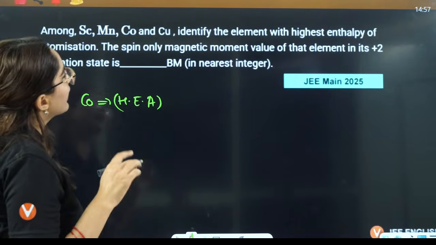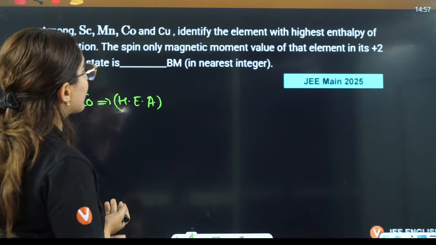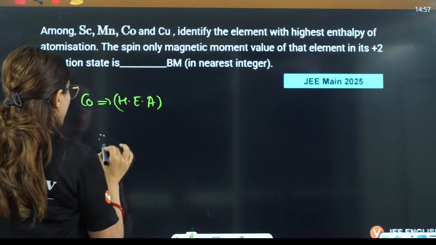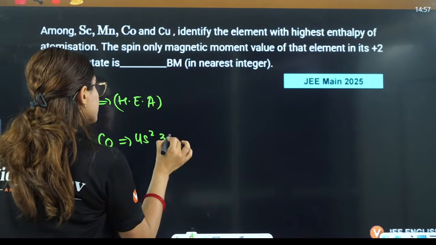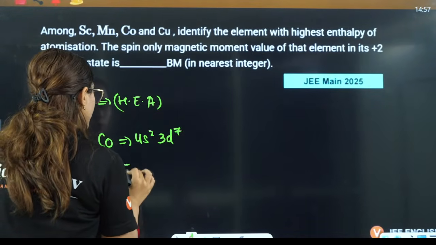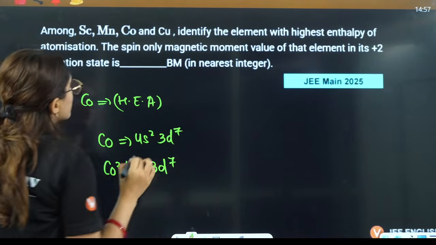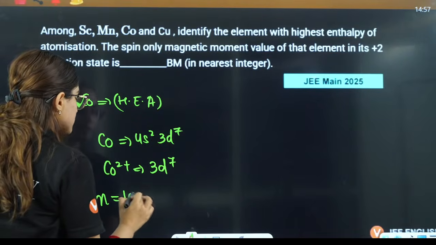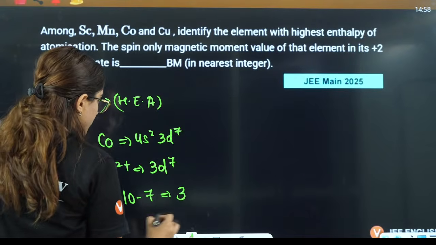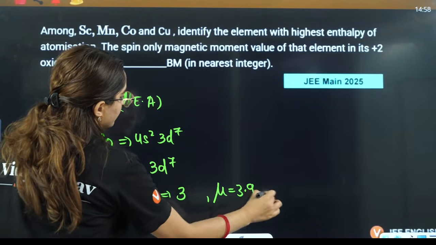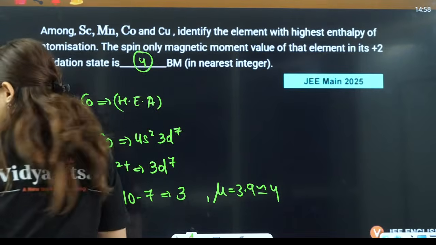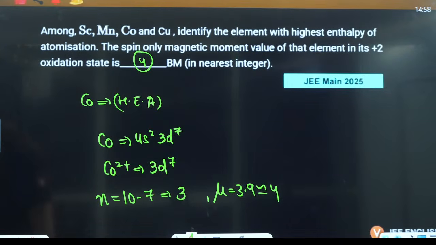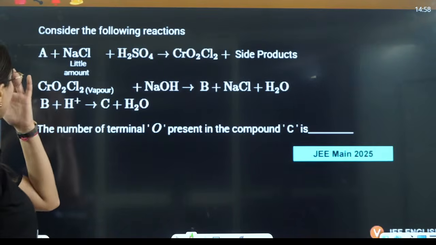Now the spin only magnetic moment value of the element in +2 oxidation state. Cobalt is 4s2 3d7. Cobalt 2 positive is 3d7. So the number of unpaired electrons is 10 minus 7, that is 3. So mu is going to be 3.9, that is approximately 4. So the answer is going to be 4 as the correct answer. Yes, everybody? 4 is the correct answer. Now the next question.